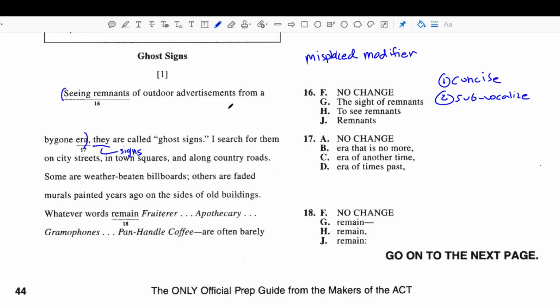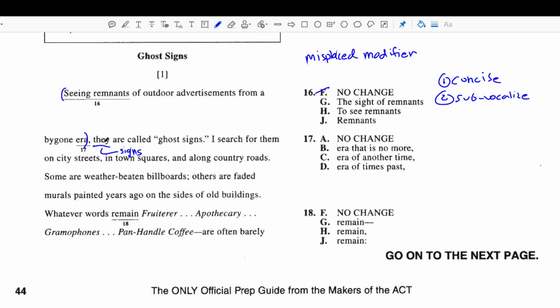Okay, so let's read answer choice F, seeing remnants of outdoor advertisements from a bygone era. They are called go signs. So can signs see things? Well, I don't think so. So answer choice F would not be correct. The sight of remnants of outdoor advertisements from a bygone era, signs, right?